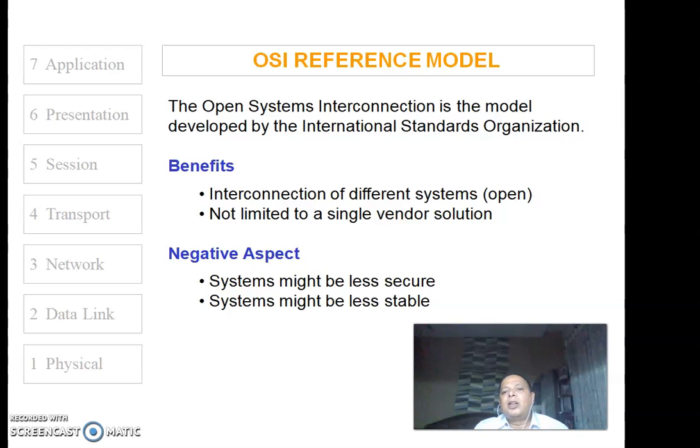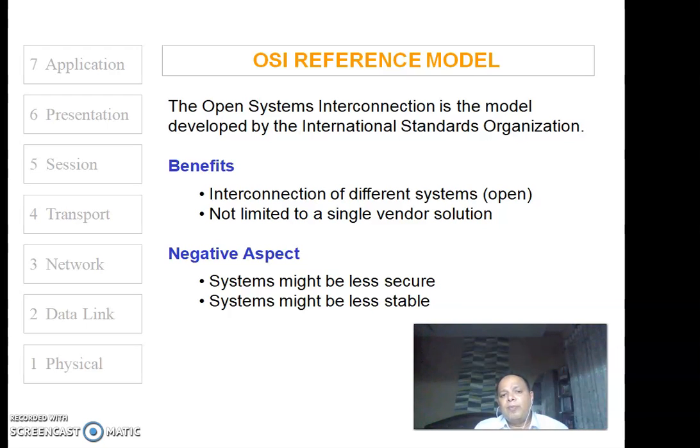Therefore, interconnection of different systems is made possible only because of the OSI model, since the OSI model allows compatibility between all the vendors in a heterogeneous scenario, because this is an open model which is not owned by a single vendor or a single vendor solution.